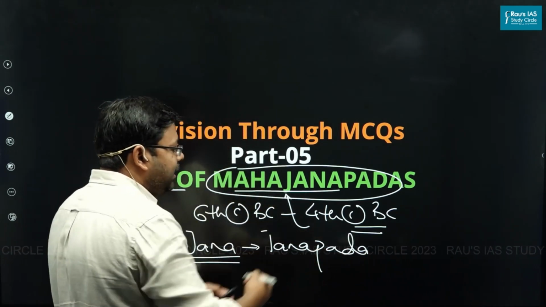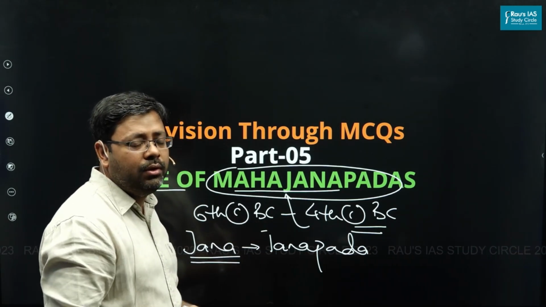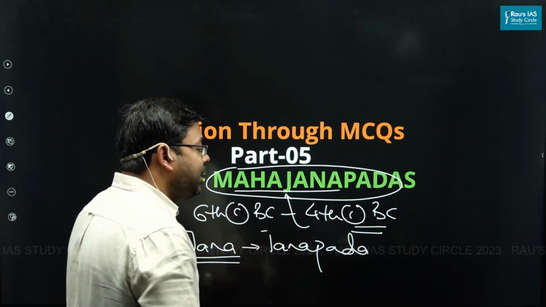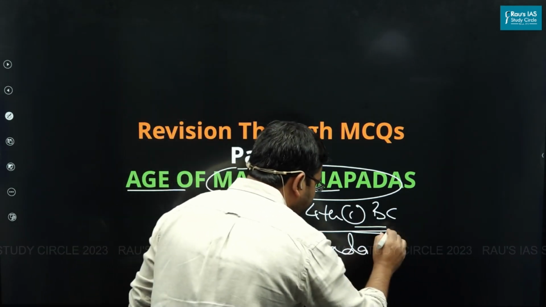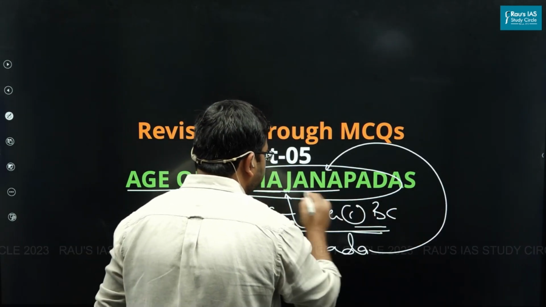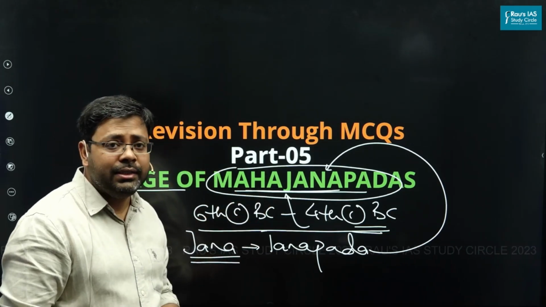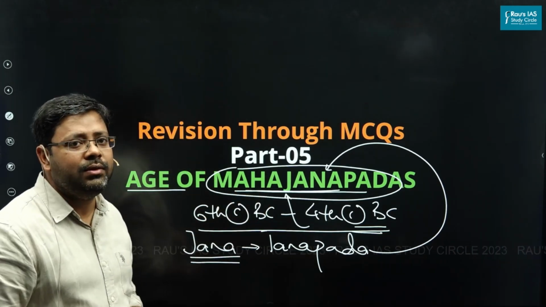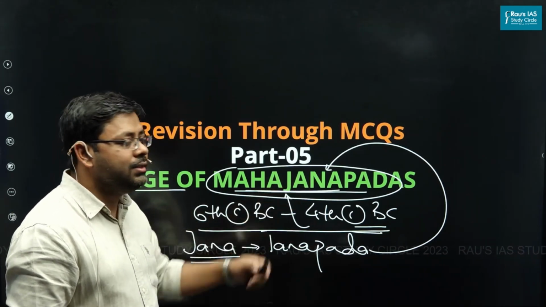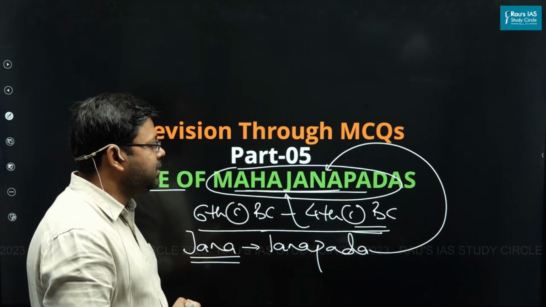In later Vedic times, the people had already converted into a settled form of polity and society, and that was in the form of Janpad. But by the age of Mahajanapada, the Janpadas emerged as powerful kingdoms, and they would be called the Mahajanapadas. So in ancient India, a super important concept is the transition from Jana to Janapad to Mahajanpad. This was the age of the rise of Mahajanapads.